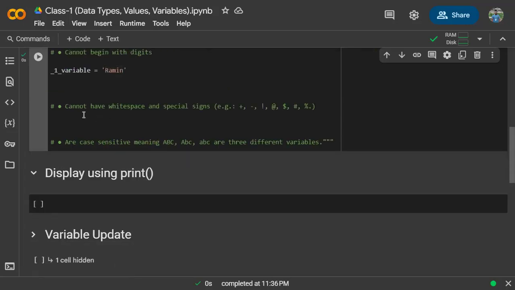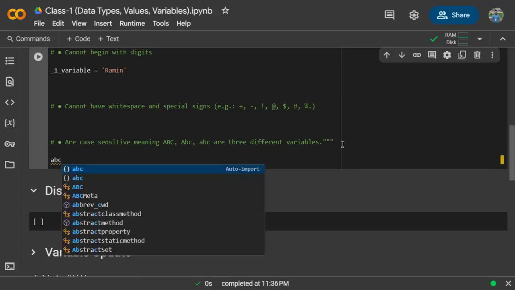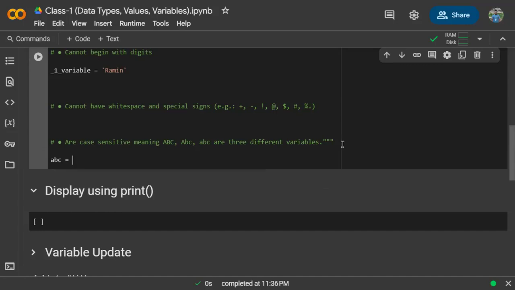Next, go to this rule. Cannot have white space and special signs. I have already said these special signs cannot be put inside a variable name. Now, one important thing here. Let's say I am naming a variable ABC equal to KFC.